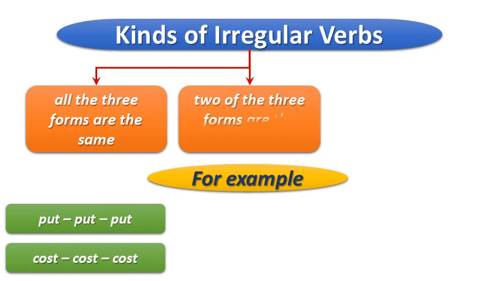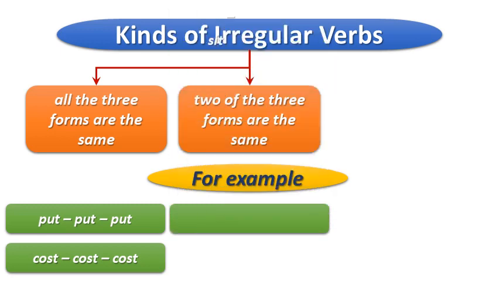Number 2. Two of the three forms are the same. I repeat it again. Two of the three forms are the same. To clarify it, let's see some examples. Sit, sat, sat. So in this example, you can see that past tense and past participle, they both are same.